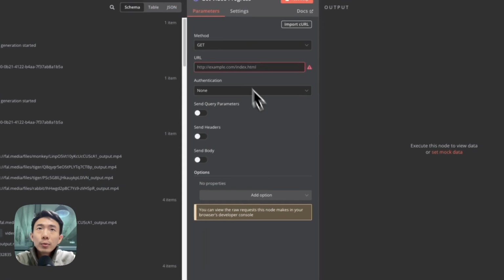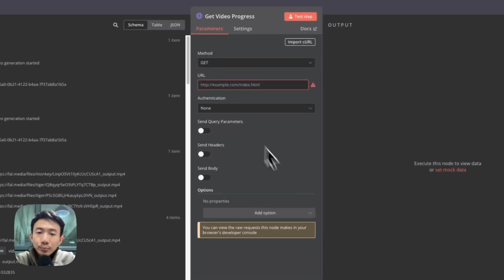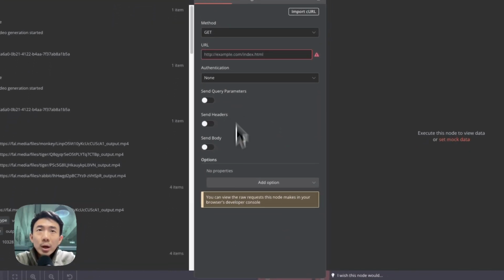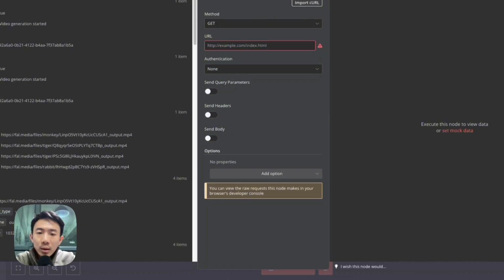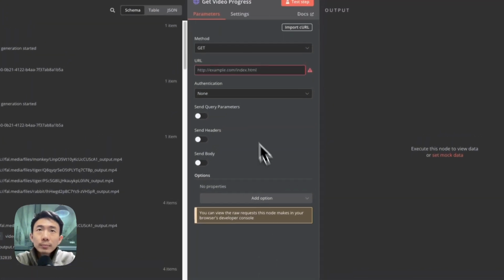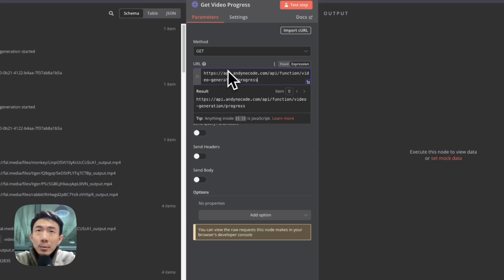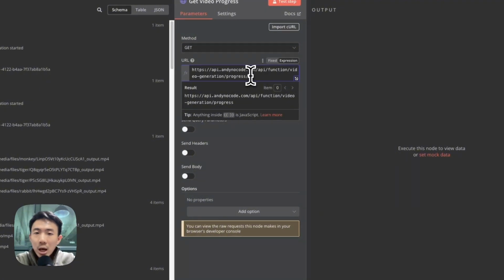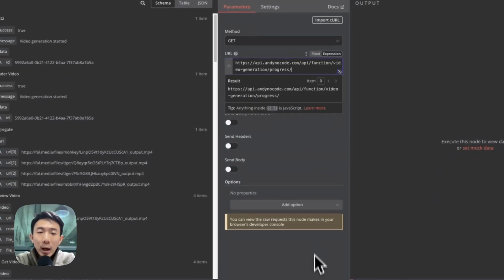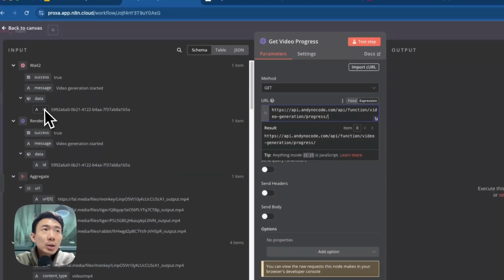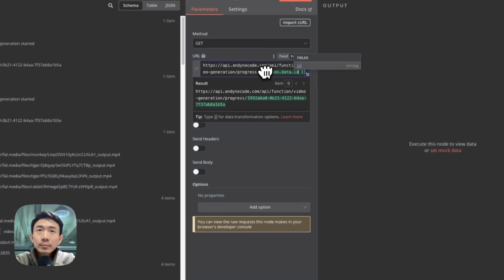Okay, so of course we're going to have the get method, and then we are going to input this URL, this one, expression, api.andynocode.com/function/video-generation-progress, and then we add a slash. We need to have the ID as well, so we can just drag and drop this ID.